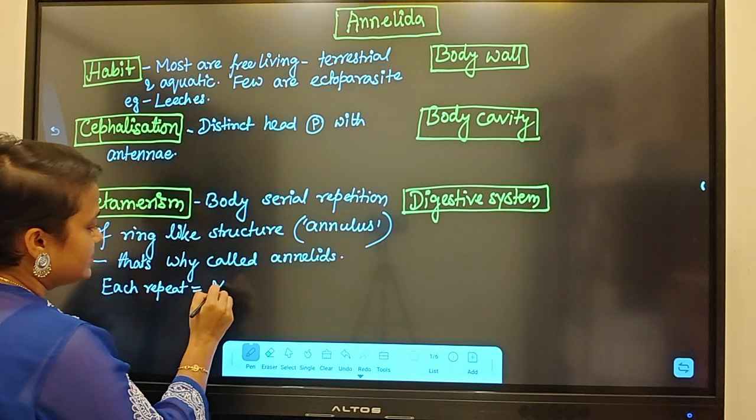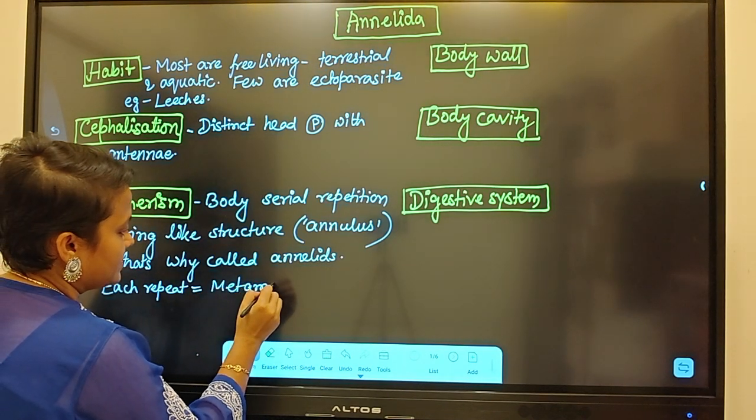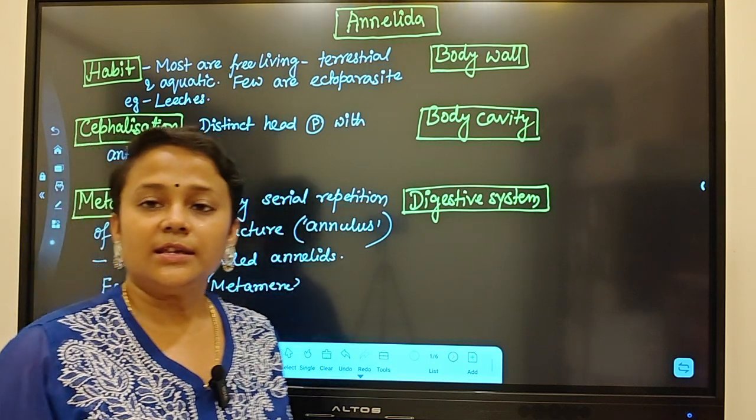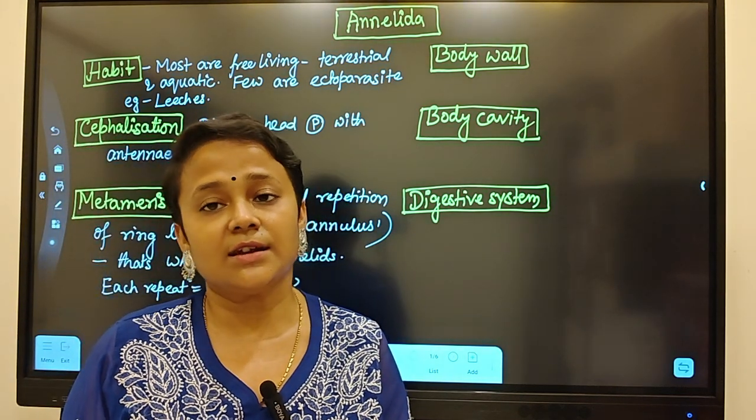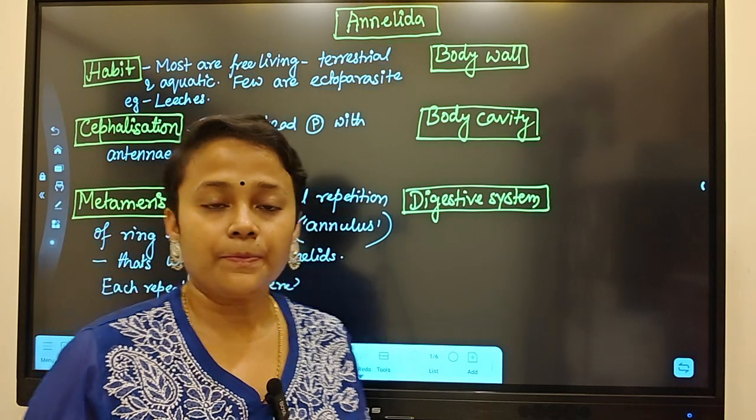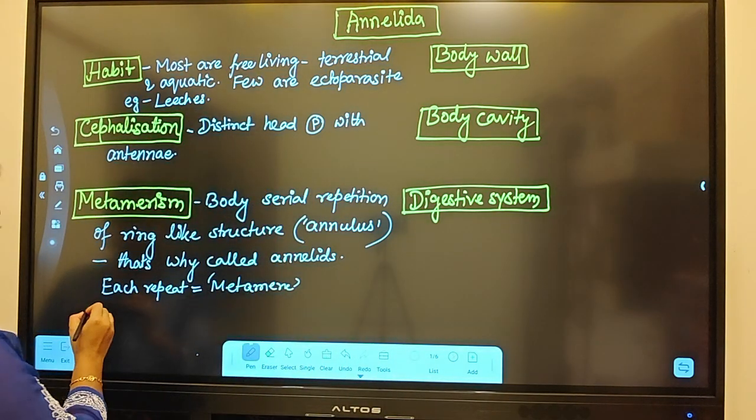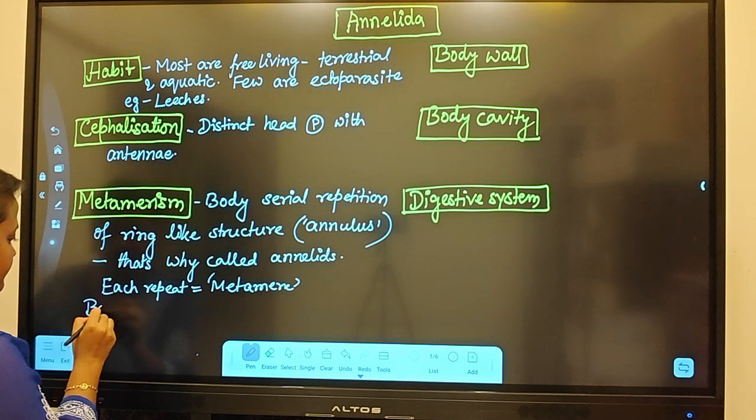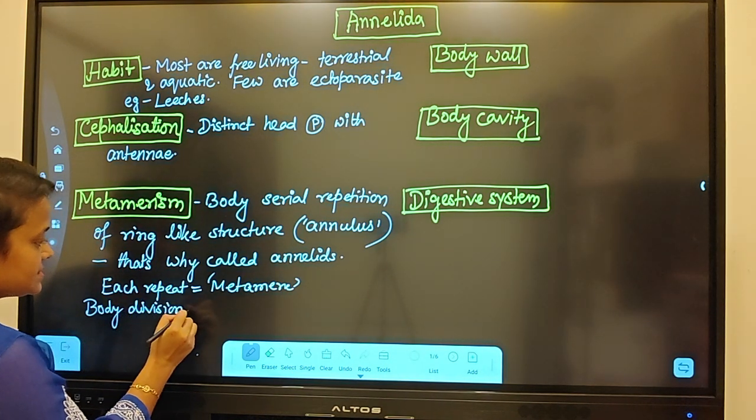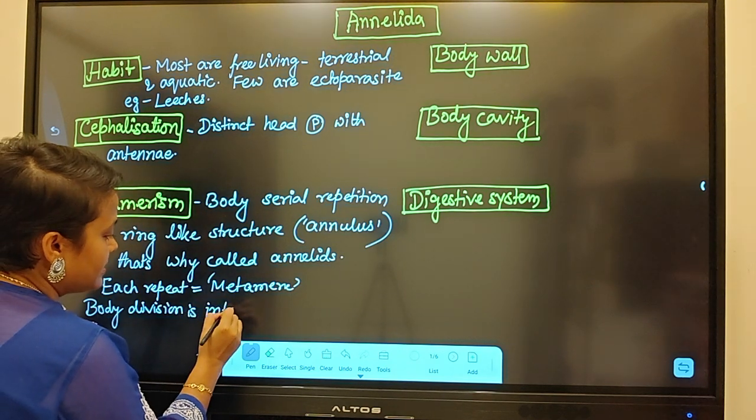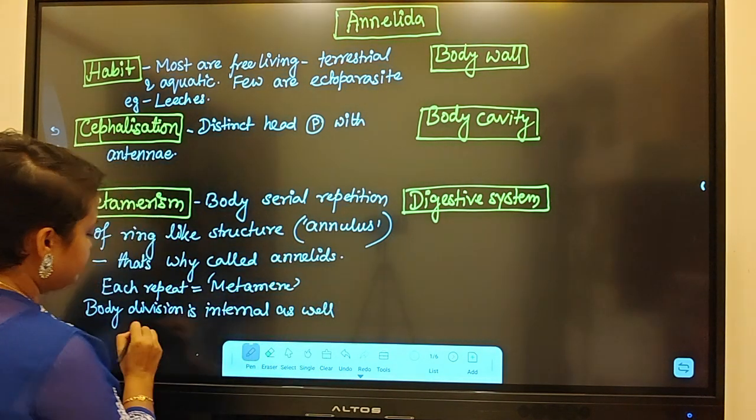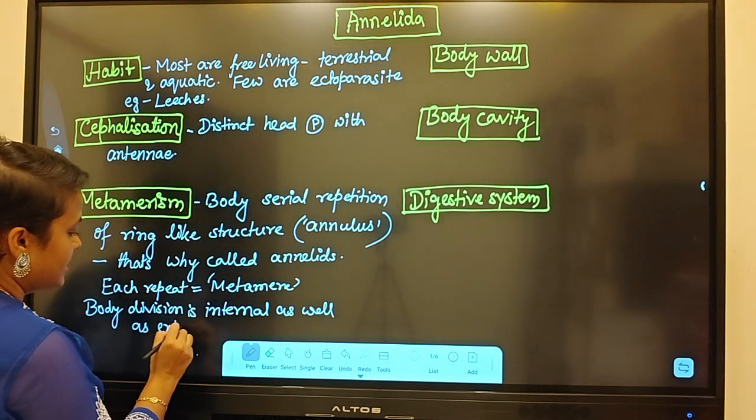Here I want to mention that the body is divided internally and externally. Internally there will be septa present between the rings. So here the body division is internal as well as external.